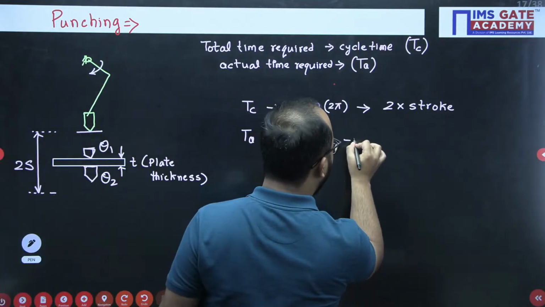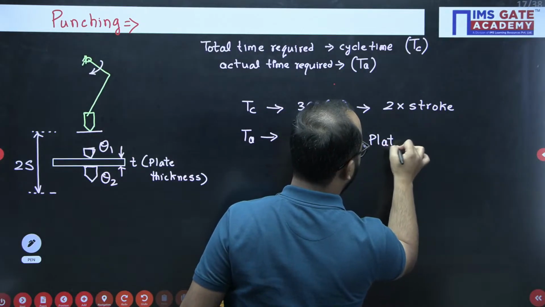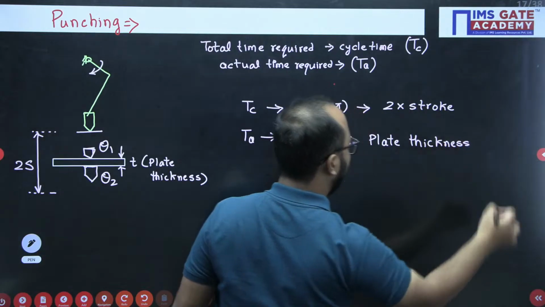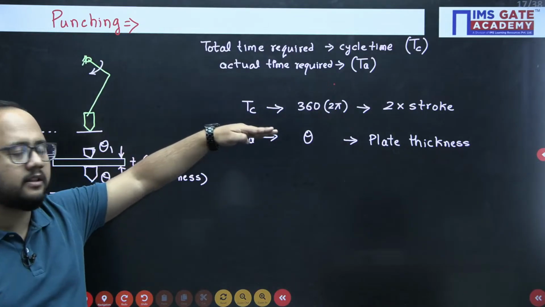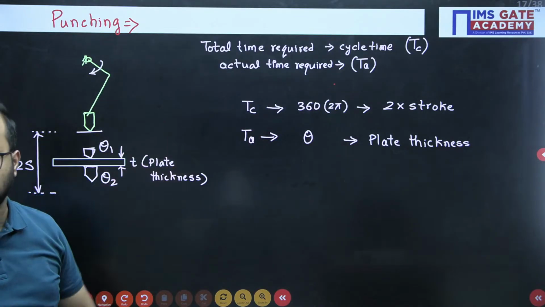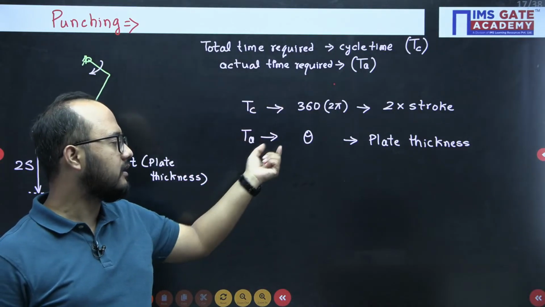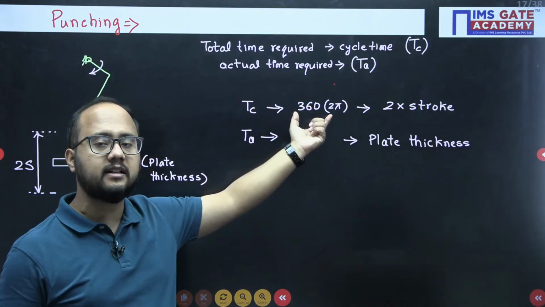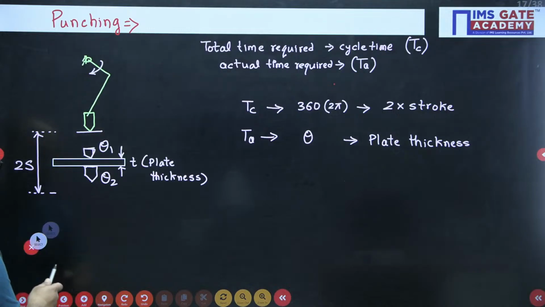And how much movement will there be for the tool? Plate thickness. For actual time, the movement of the tool will be the plate thickness. For the total time, the movement of the tool will be 2s, 2 into stroke. For actual time, theta is the angle turned, but for the total or cycle time, the angle turned by the crank is 360 degrees. Okay, I hope you are getting this point.